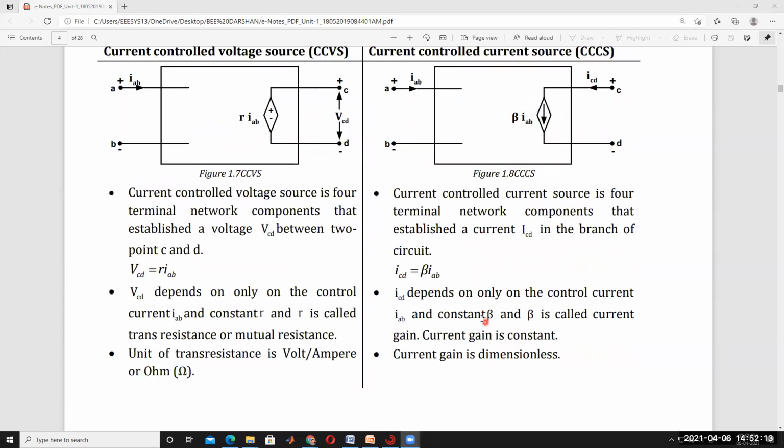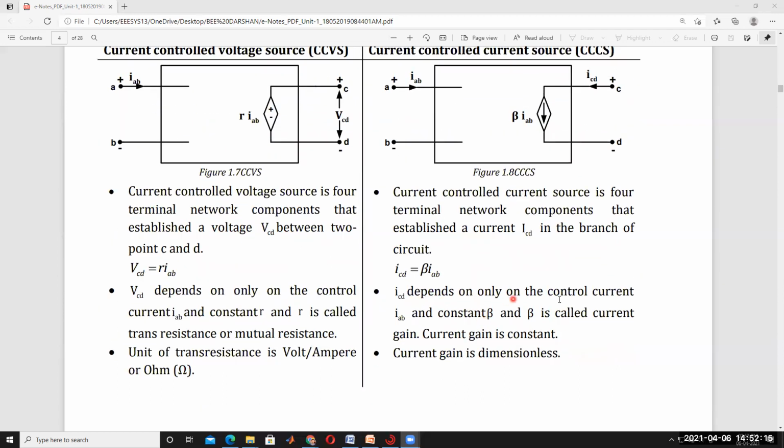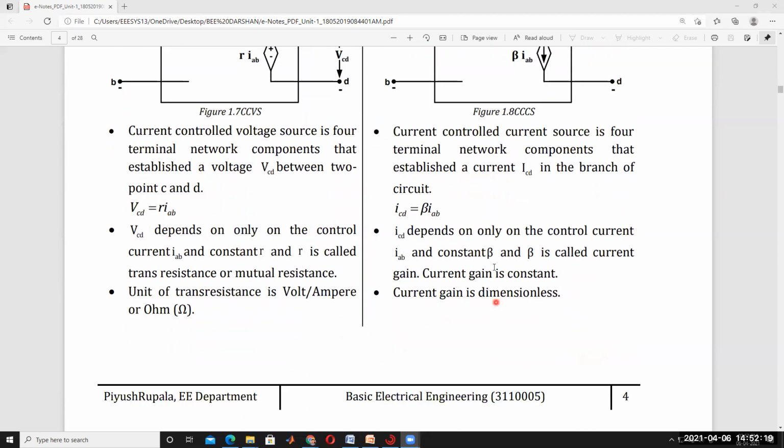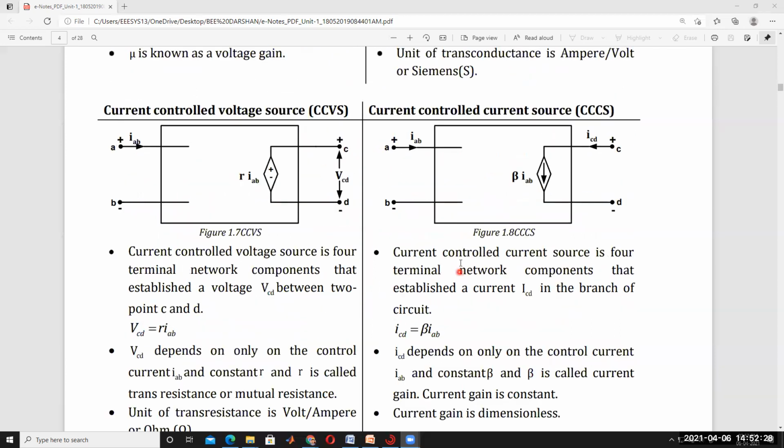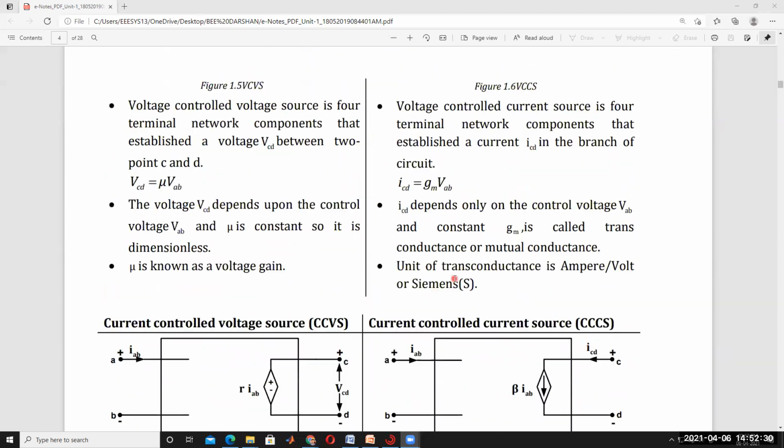Okay. So I series depends only on control current. That's why IAB is beta, constant beta. Beta is called current gain, or current gain is constant. Okay. So these are the different types of dependent sources.